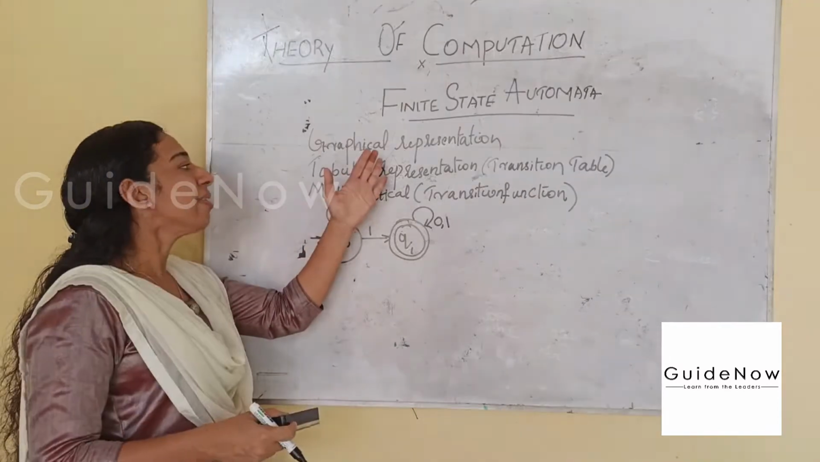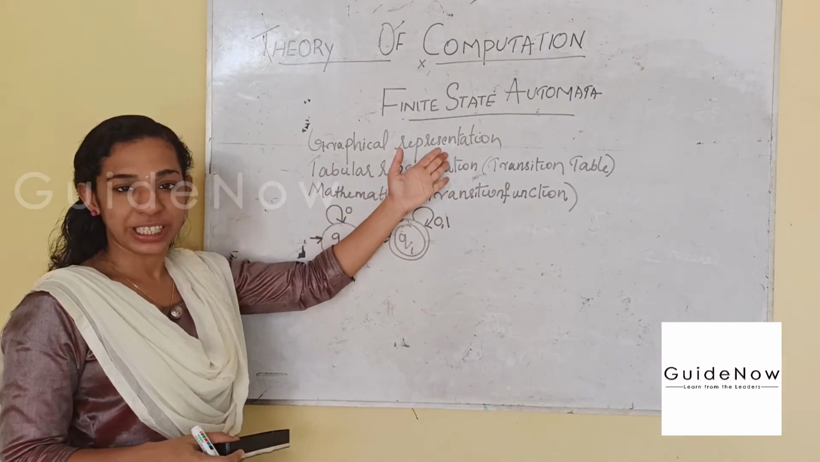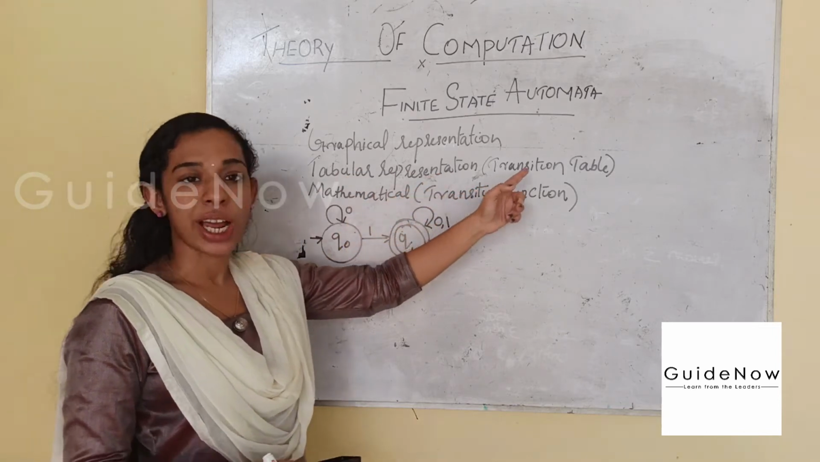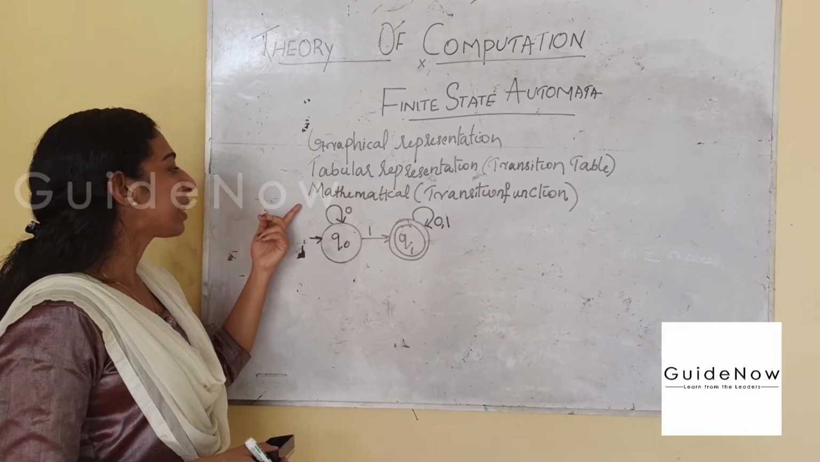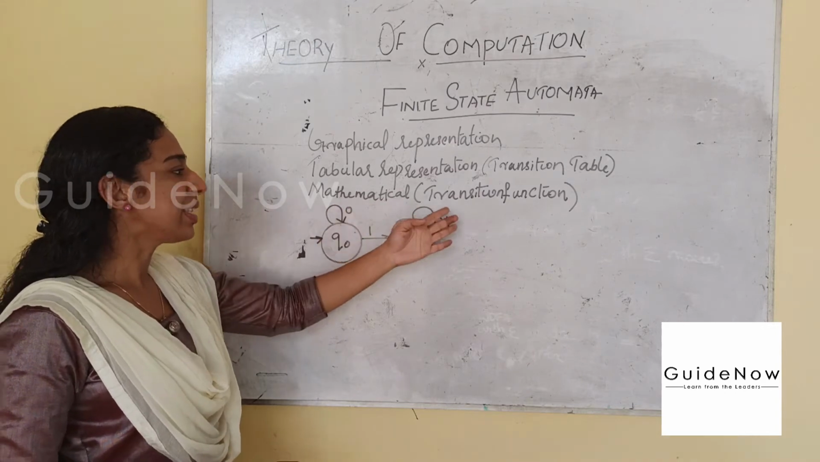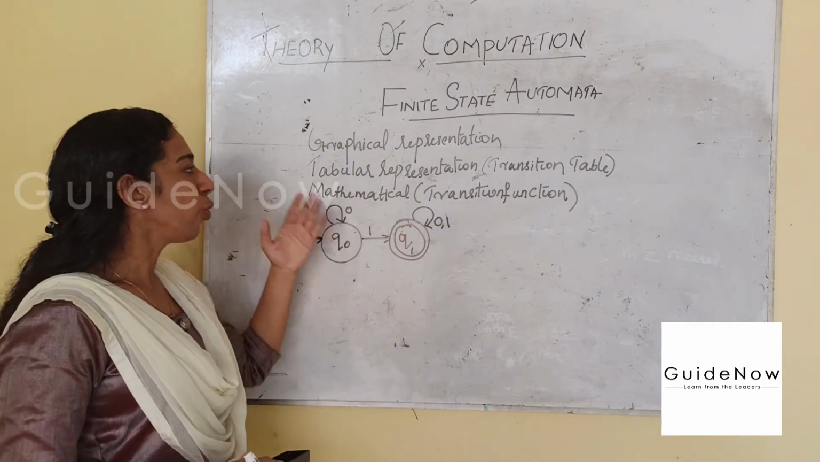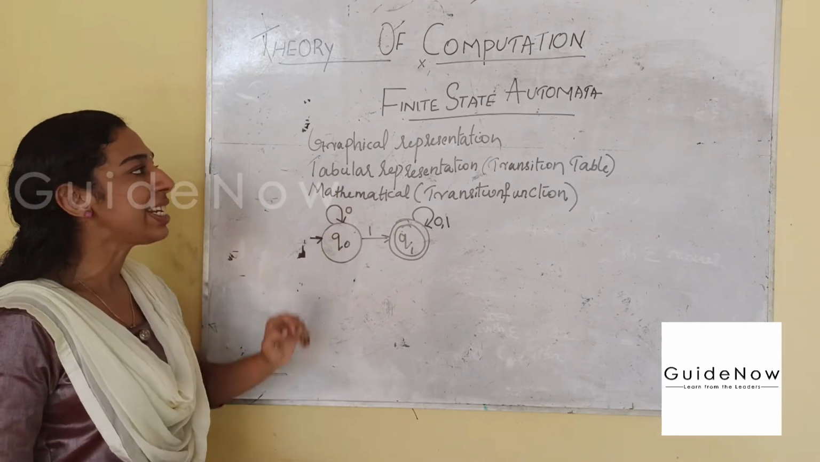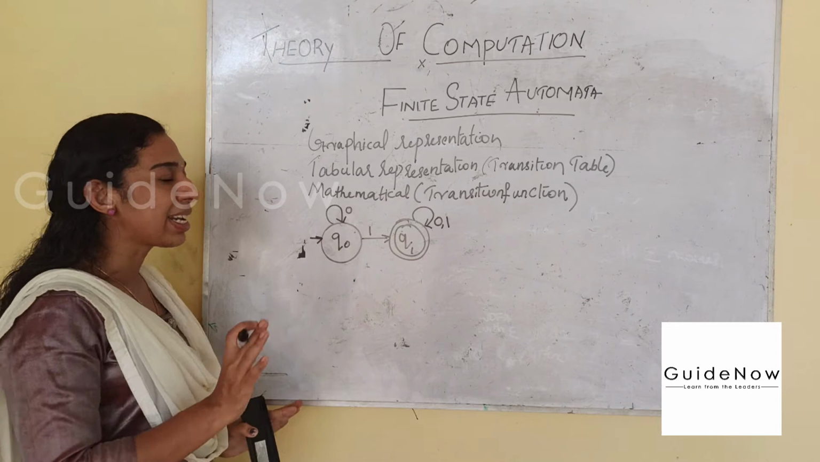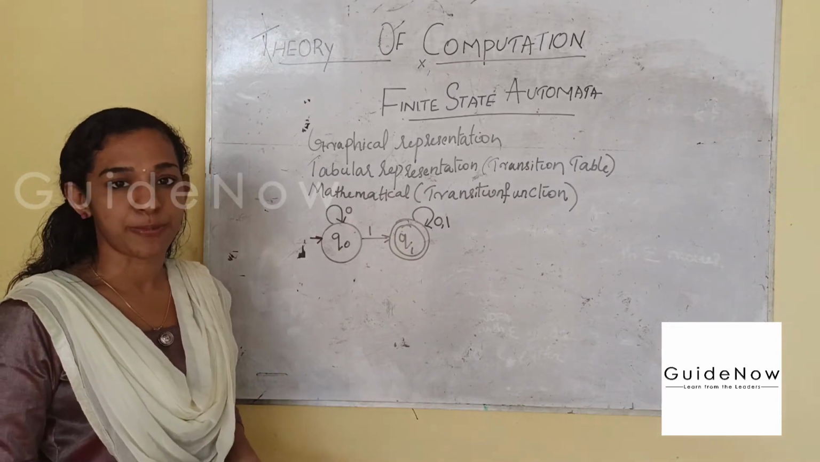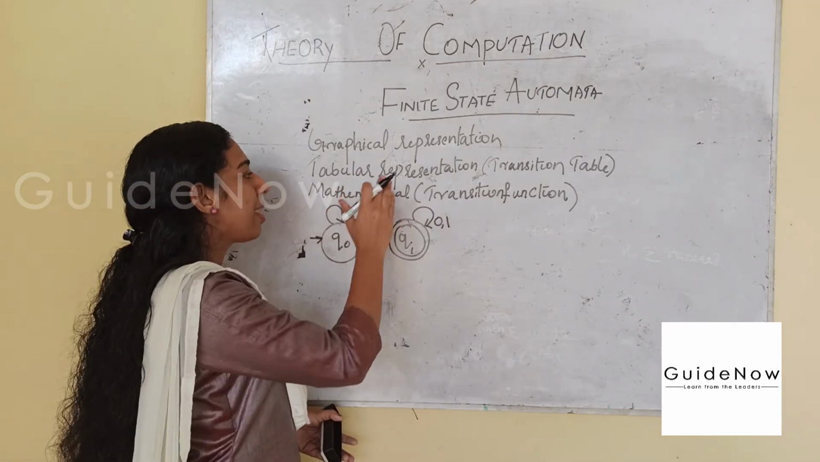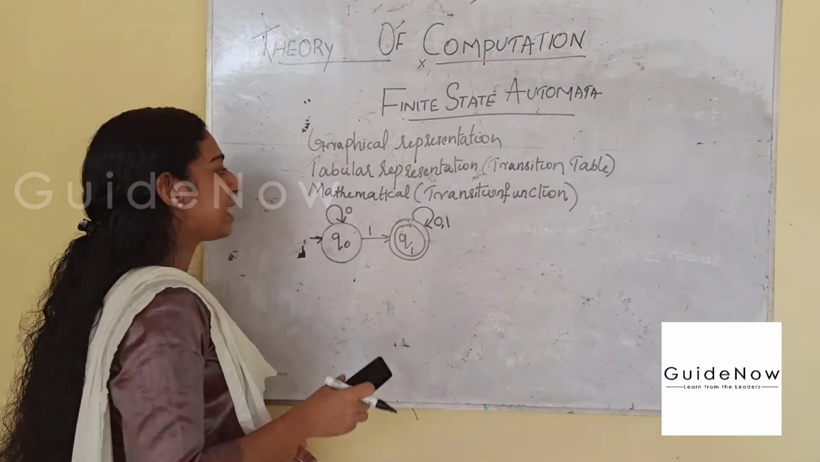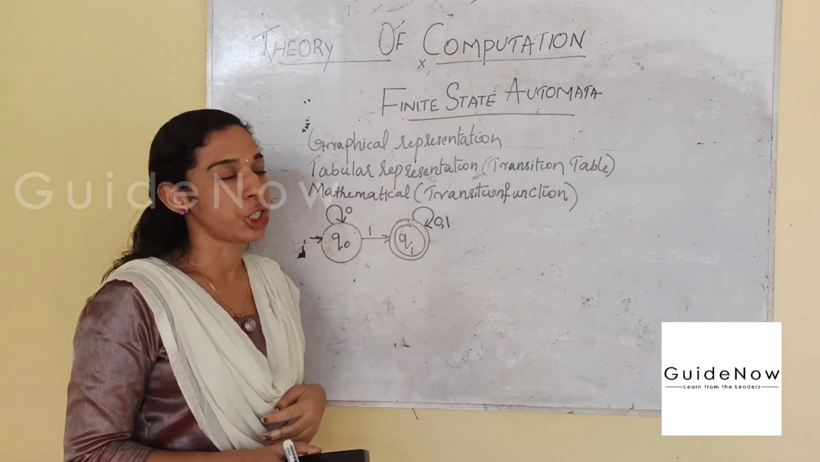We can represent them using graphical representation. Then we have tabular representation, that is, transition tables. Then mathematical representation, that is, transition functions. These are the three main ways we represent a finite state automaton. One is graphical or diagrammatic representation, then tabular representation using transition tables, then mathematically using transition functions.